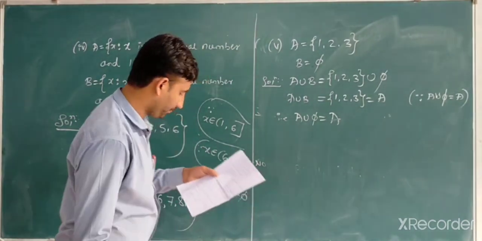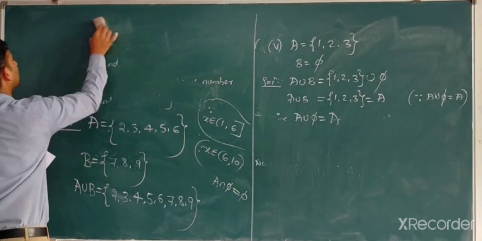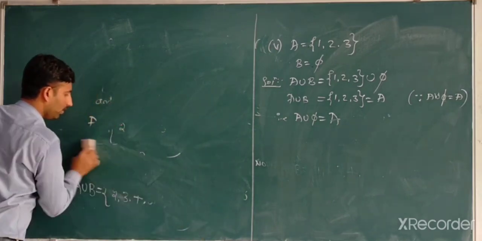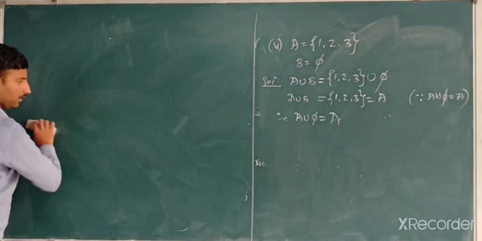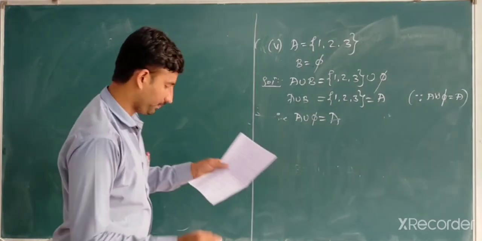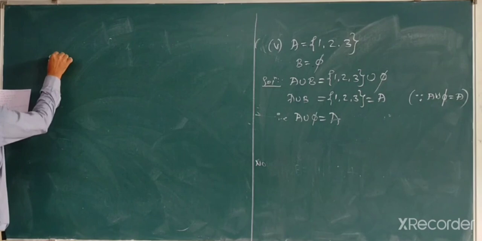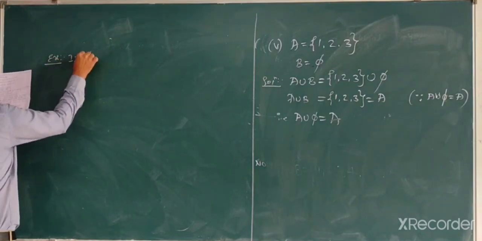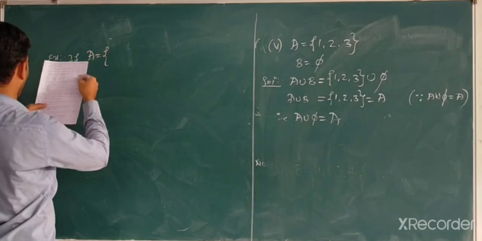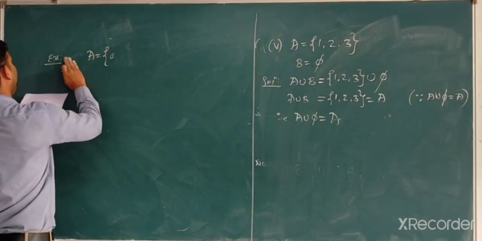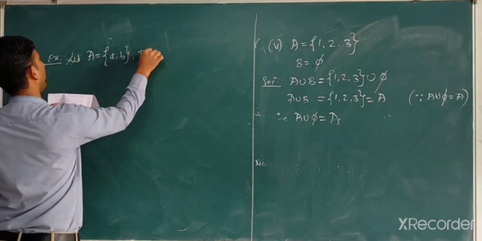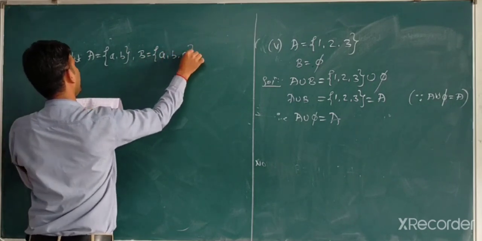After that, one example. If A is equal to {a, b} and B is equal to {a, b, c}.